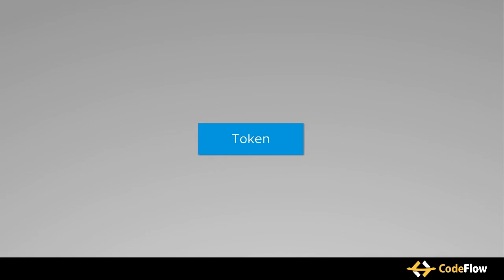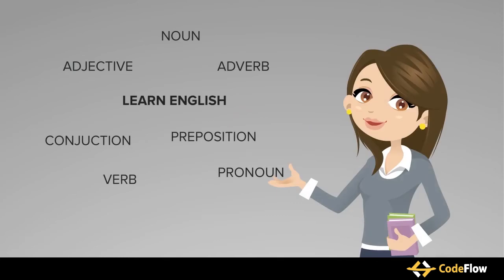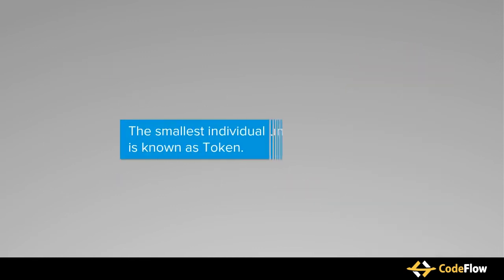Let's take an example to understand tokens. When we write a sentence in the English language, we combine different words such as verb, noun, pronoun, conjunction, adverb, and prepositions in the right order. These words are basic building blocks in writing a sentence. Each word has its own importance and a specific purpose. In a similar manner, the smallest individual unit in a program is known as a token.